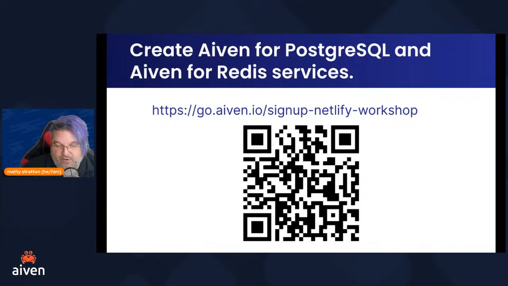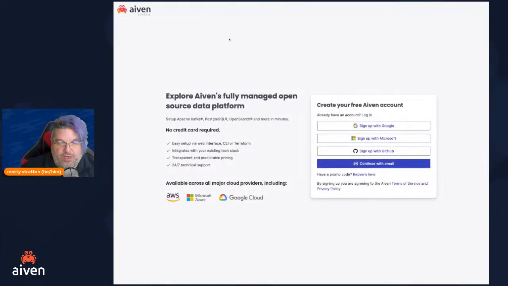And we're going to do that first by going ahead and I'm going to go to that link myself, and we'll say, cool. So if we go to that go.aiven.io/sign-up Netlify workshop, it's going to say, hey, cool, you want to create your free Aiven account. If you already have an Aiven account, go ahead and make sure you're logged into it. We're going to create one.